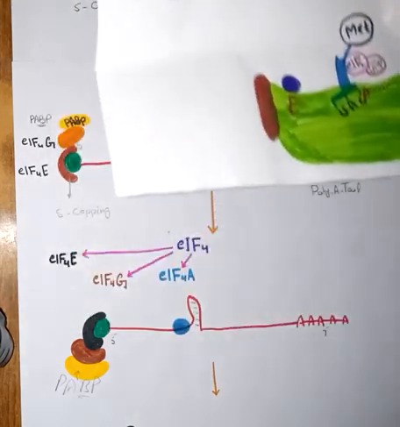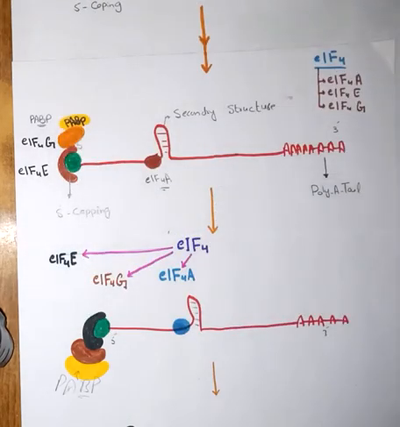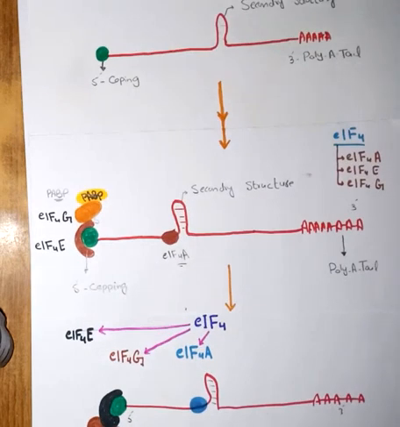Now, we have not talked about the EIF4 right now. We have talked about EIF1, EIF1A, EIF2, EIF3, EIF5. We have not talked about EIF4. EIF4 basically will attach with the messenger RNA.